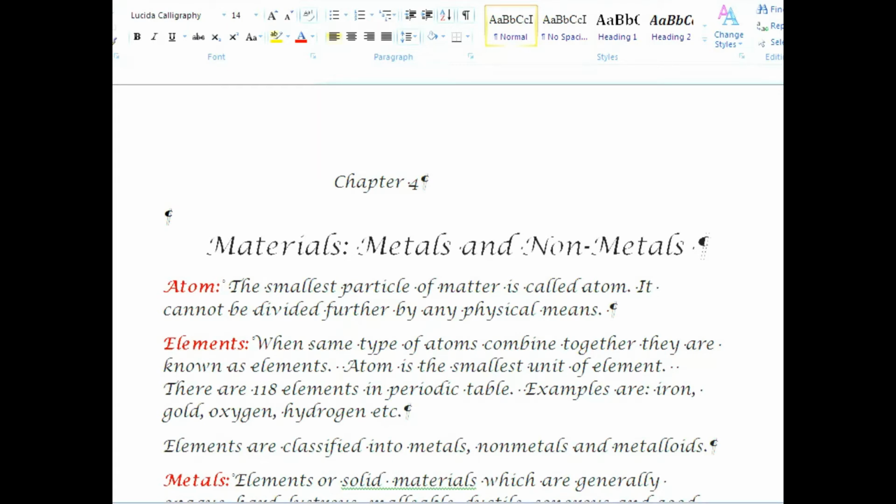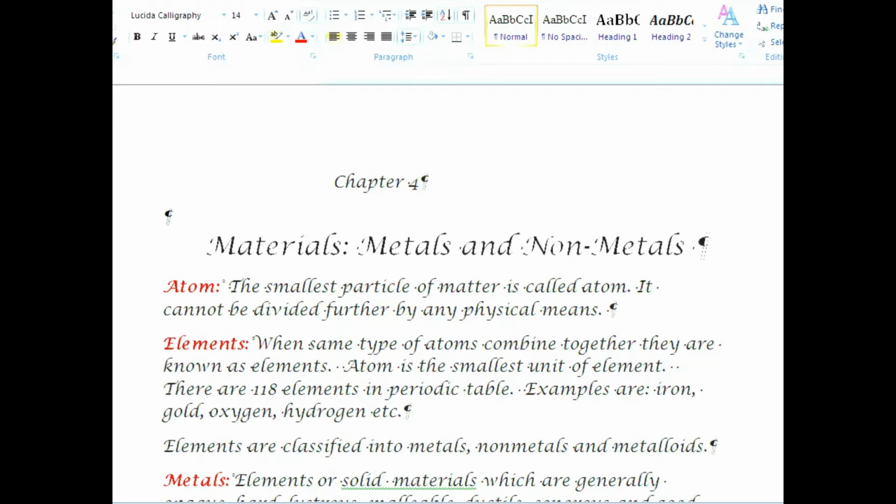Class 8, Chapter 4, Notes on Materials, Metals and Non-Metals. Atom. The smallest particle of matter is called atom. It cannot be divided further by any physical means.